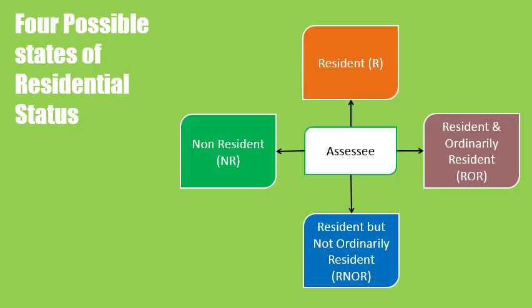That is, an assessee can be either an individual or HUF or firm or company or association of person or body of individual or a local authority or other artificial person. Therefore, after stating the four possible states of residential status of an assessee, the conditions given by Section 6 are not for assessee but for person. In other words, the entire discussion of residential status revolves around different types of a person who are assessee.